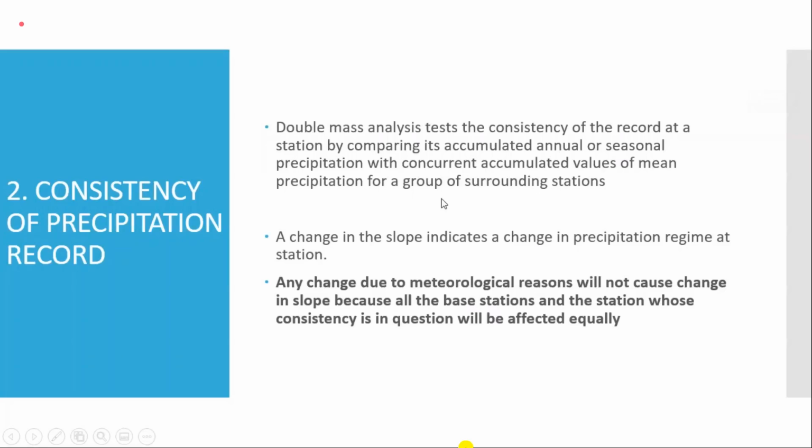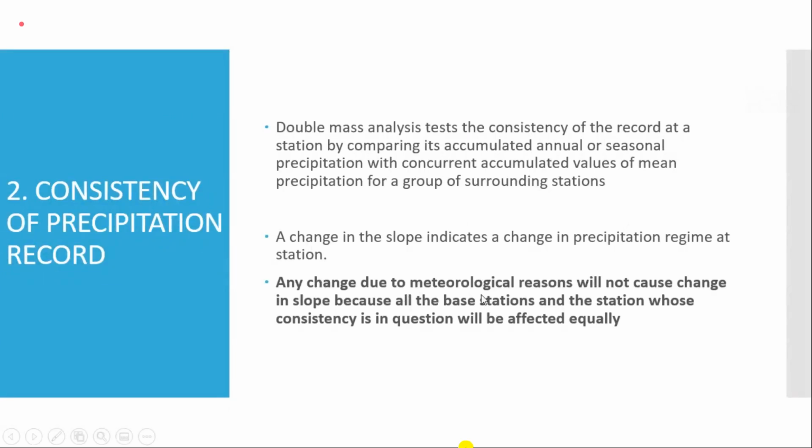For a group of stations, if the accumulated precipitation does not show a constant slope all along the curve, we say that the station X data is inconsistent with the surrounding stations. So we carry out this double mass analysis for one station in comparison to a number of surrounding stations. The result of one double mass curve will be that the station's data is inconsistent with the surrounding station data, or that it is not inconsistent.